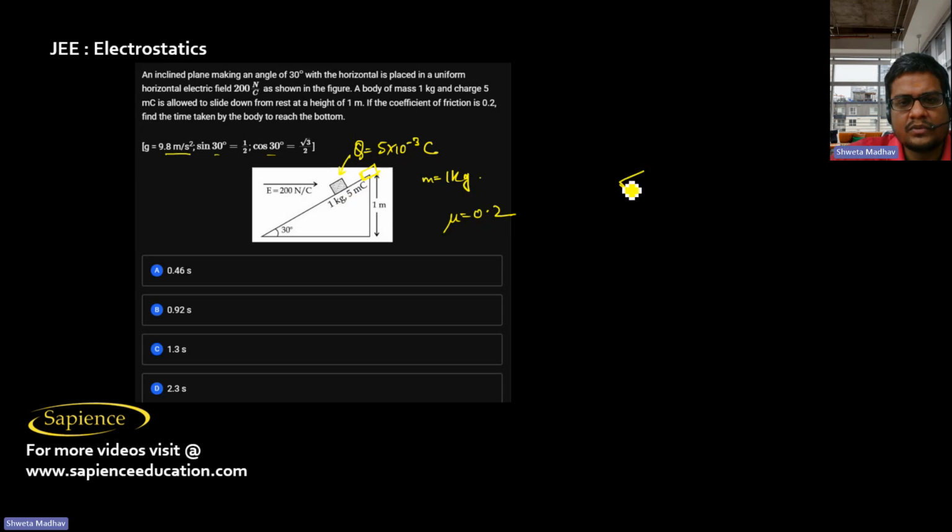So the net force on this mass we have to find. This mass is kept on an inclined plane. So mg is acting downwards, and this is angle theta. So this will be mg cos theta, and this will be the normal reaction. There is a friction also, and like this the charge q into E is the electric force acting,